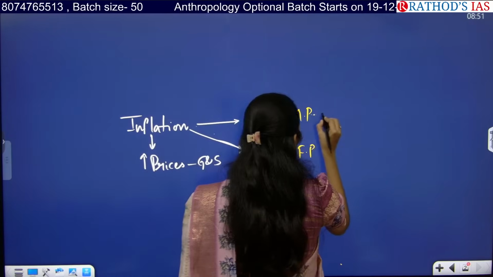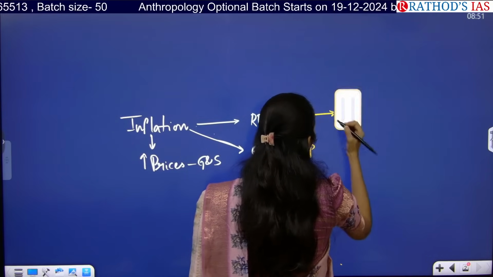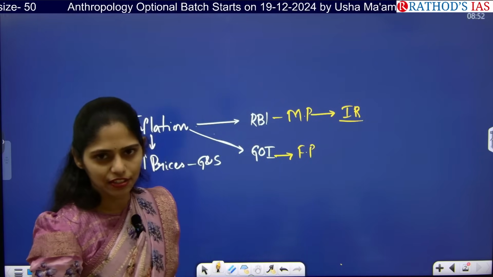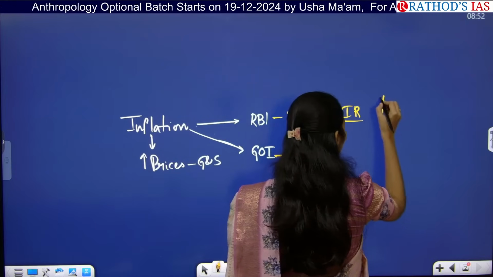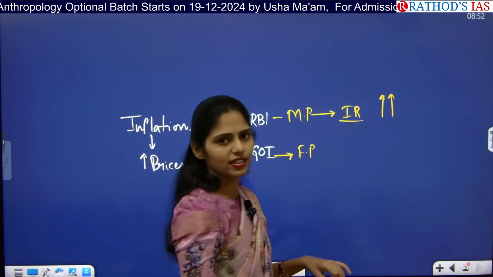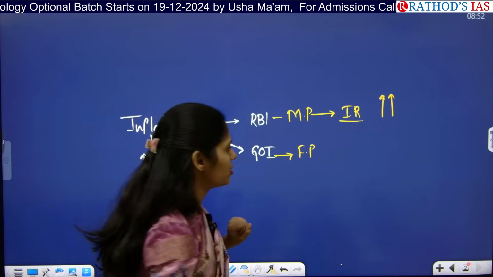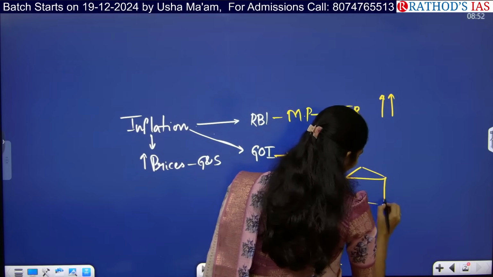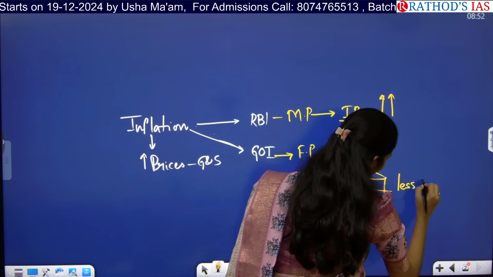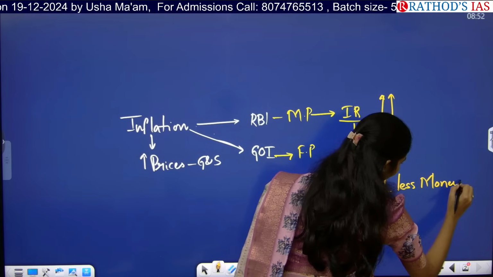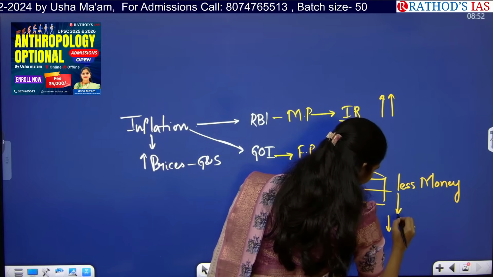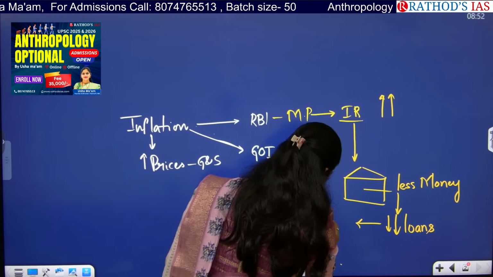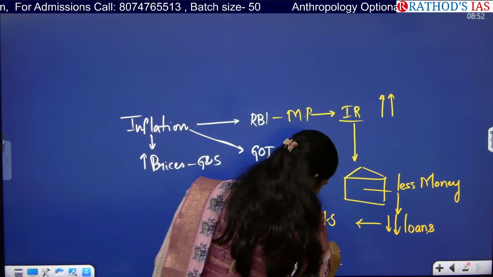In monetary policy, changes are made by RBI regarding interest rates. It will be increasing the interest rates. Why? Whenever interest rate is increasing, banks will be having less money. Whenever banks have less money, obviously it will decrease the loans, so that it can control money supply or liquidity in the market.